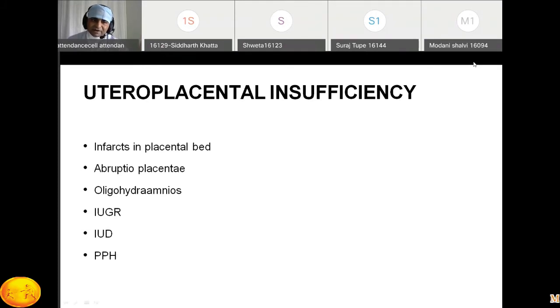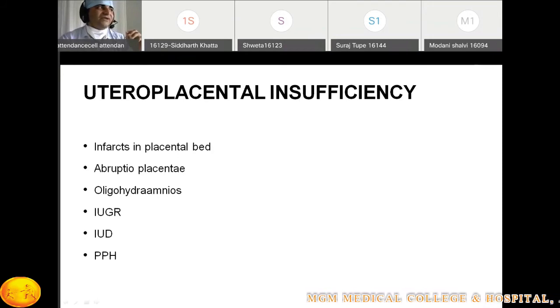What are the placental complications? Abruptio placentae, infarction of the bed. What are the complications occurring in the liver? HELLP syndrome and subcapsular hematoma. See, this is a very common question asked in the exam. What are the dangerous signs of preeclampsia?